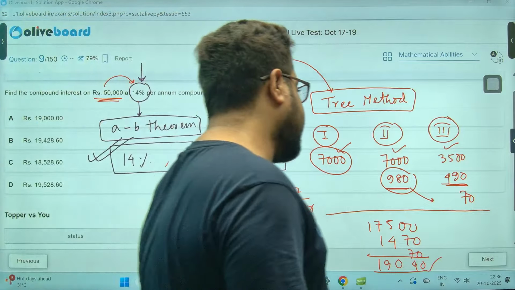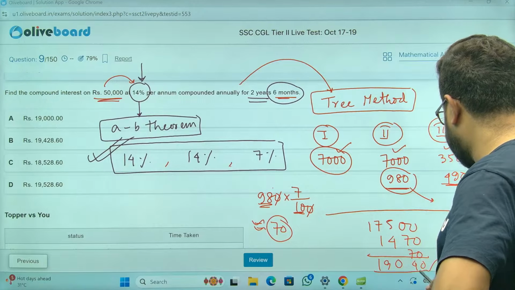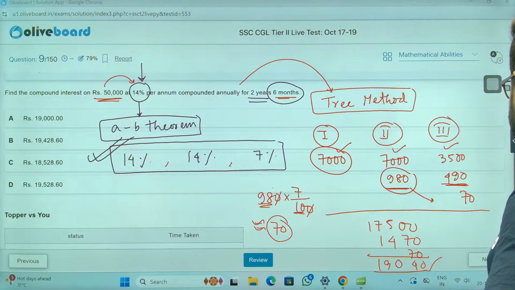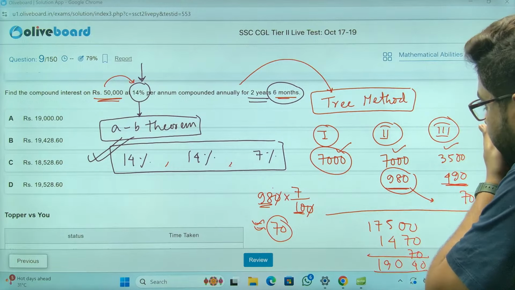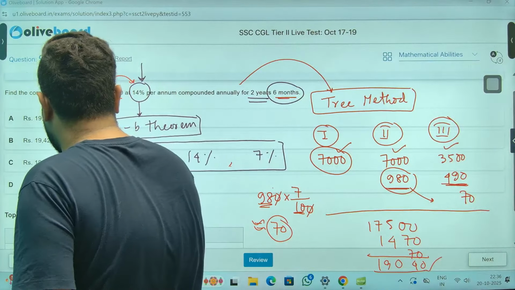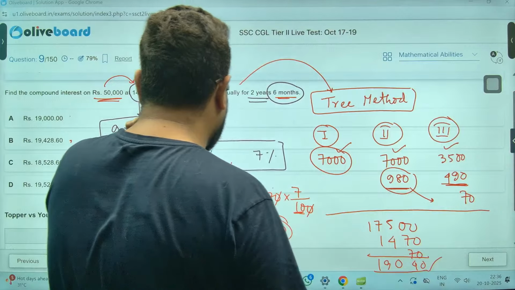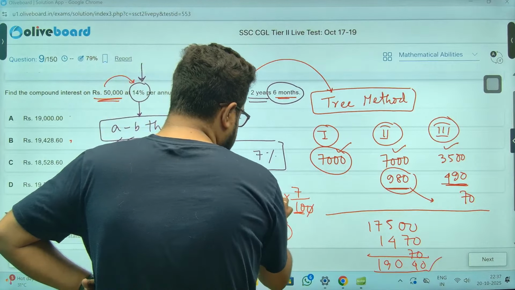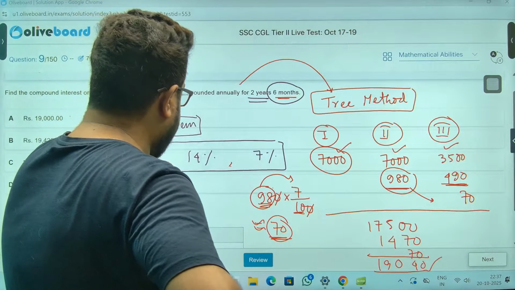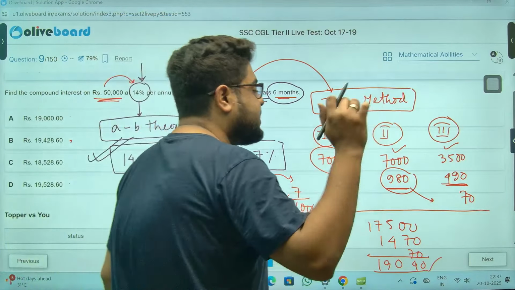One second, have I made an error? Have I made an error? Wait, sir. Have I made an error, sir? Because both the 19,000 options, sir. Just a second. Have I made any calculation mistake? This is almost 10 into 7 means almost 70. I have made an error. Arey, haan, sir. There is an error, sir.